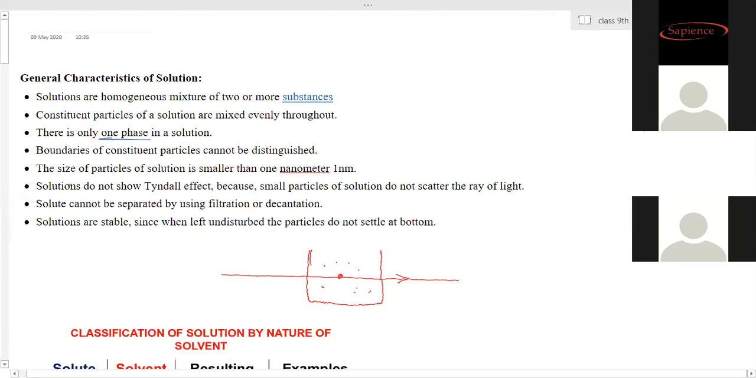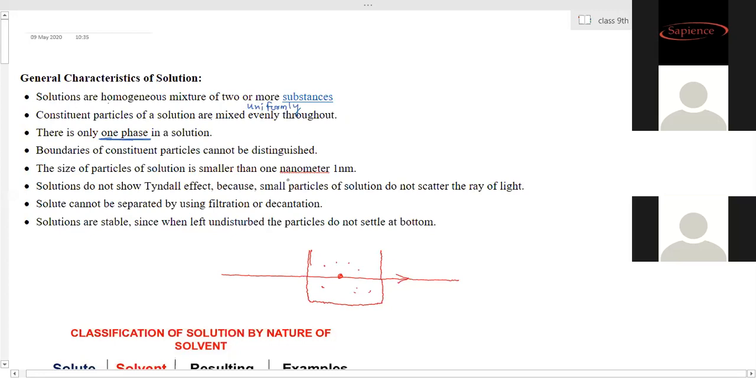Therefore we say it has only one phase. When you mix salt and water, can you see two different things in that glass? Only one substance is seen. So that means it shows only one phase. Solutions are homogeneous mixtures of two or more substances. Constituent particles of the solutions are mixed evenly, that is, uniformly throughout. Uniform composition is there. Boundaries of constituent particles cannot be distinguished, which means we are not able to see the different components.